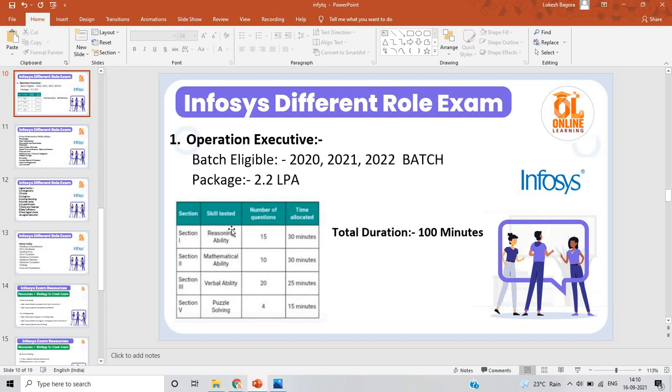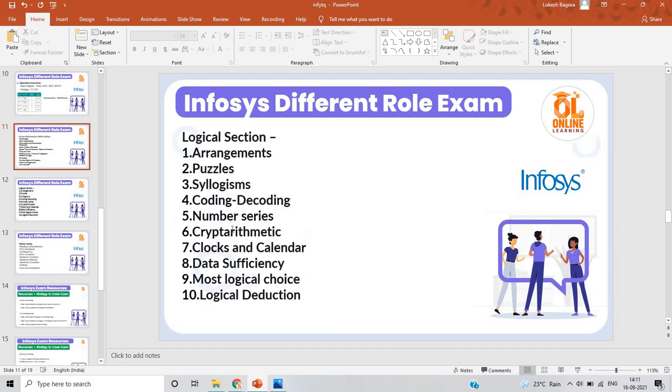But puzzle solving is the last, and there are only 4 questions. So you just have to go through some previous year puzzle-solving questions from different YouTube channels.